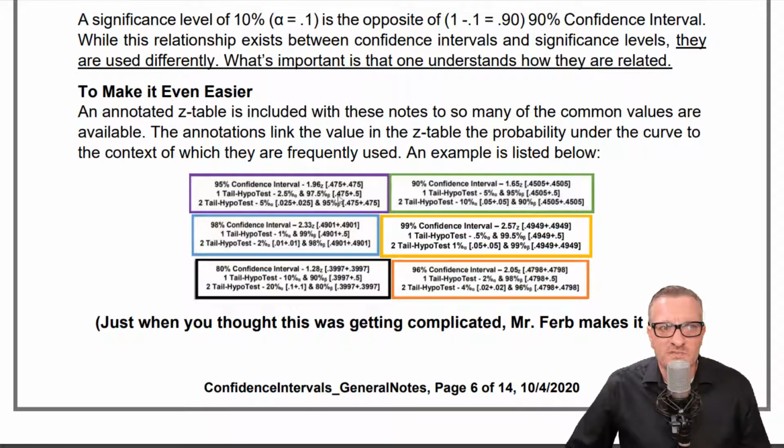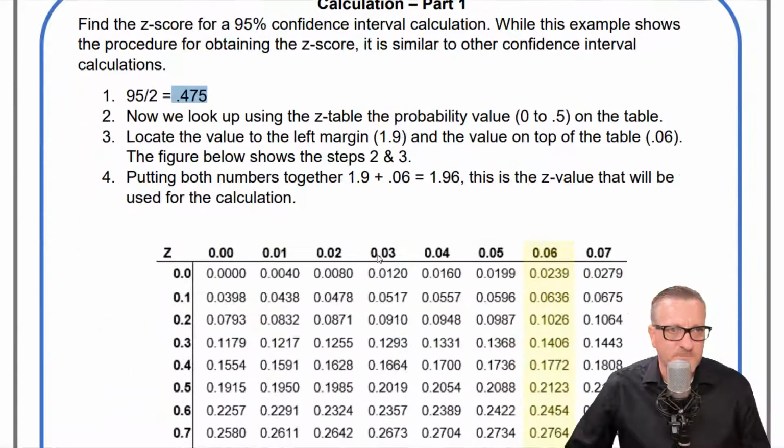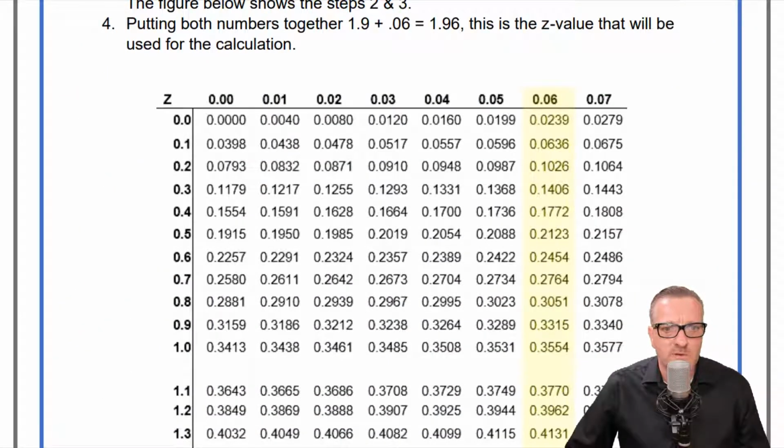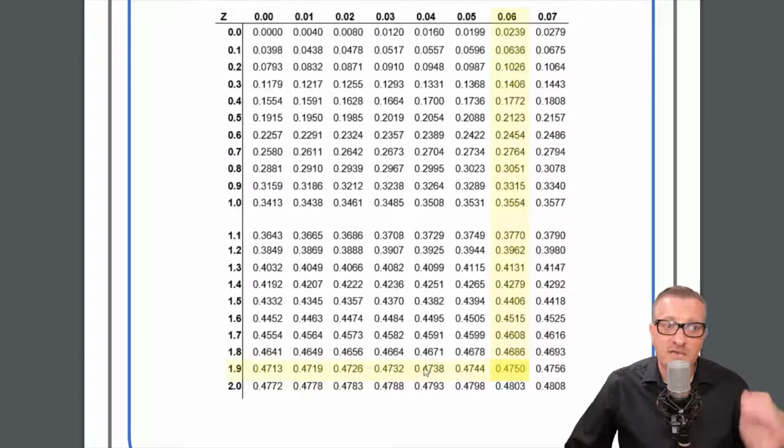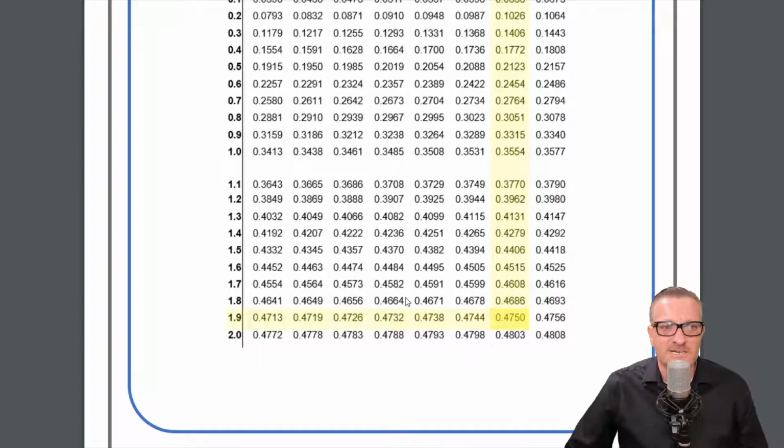So, of course, there's only the common ones that are laid out. And now I'm going to back this up. But this is how you look it up if it's not one that's already there. Most of my stuff, it's already there. But this is how you would do it on most z tables. You don't have the annotated sections down below.